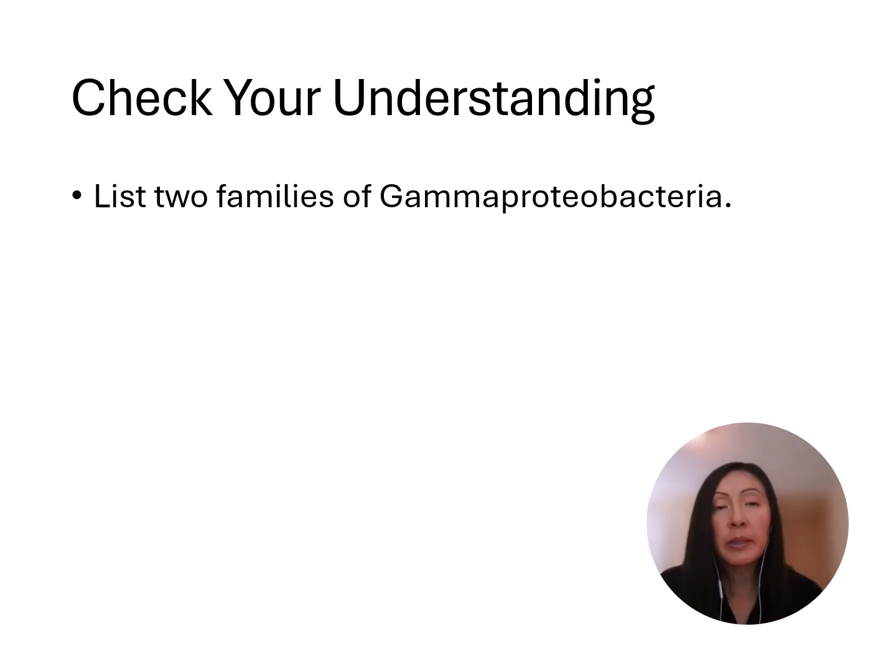For our Gammaproteobacteria checkpoint, we talked about many different types of bacteria, and some of them were in particular families. So one family that's important are the Enterobacteriaceae. So remember, these included coliforms and non-coliforms. Coliforms included E. coli or Escherichia coli. Non-coliforms were bacteria like Salmonella, Shigella, or Yersinia. There's a second family that we saw some bacteria within, Pseudomonadaceae, which includes bacteria like Pseudomonas aeruginosa. So these were those antibiotic-resistant bacteria that can form biofilms.